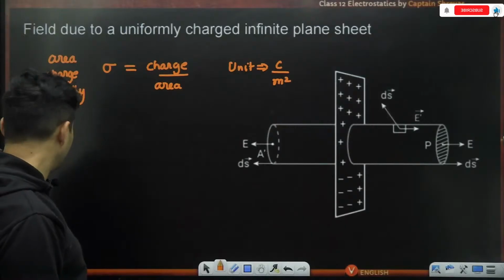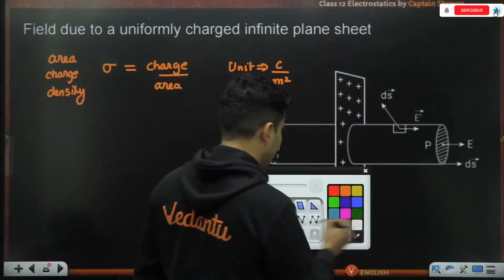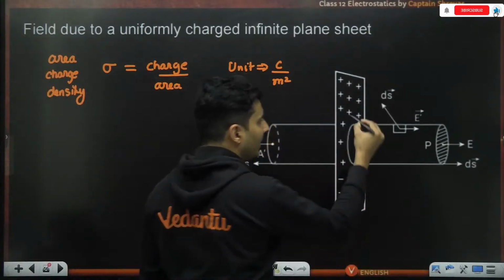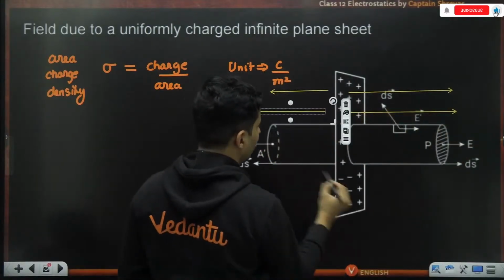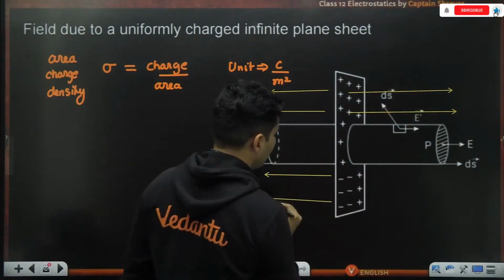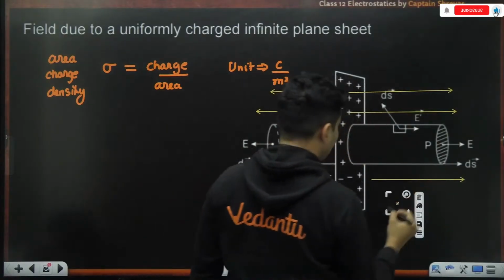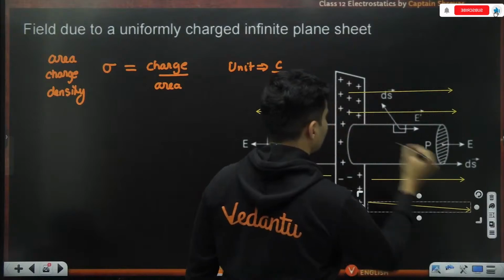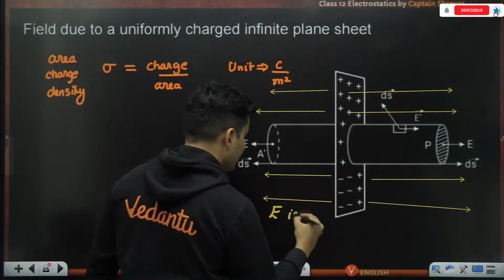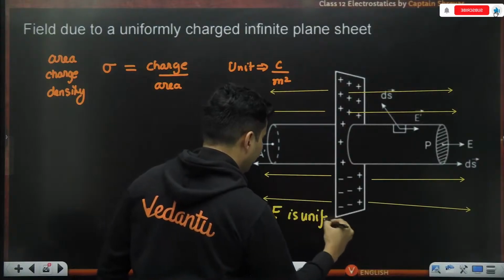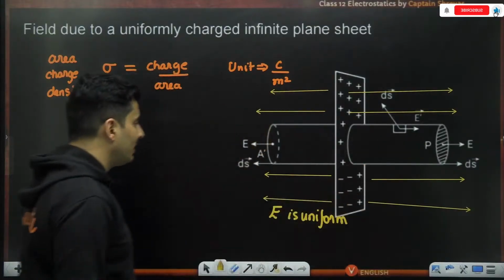Now in order to figure out how much the field is, one thing is very obvious, that the field will look something like this. It will be uniform. It's a large sheet, guys. The field will be everywhere like this on both sides. It will go here also and here also. The interesting thing in this problem is that this electric field is a uniform electric field. Everywhere it is going to be the same.